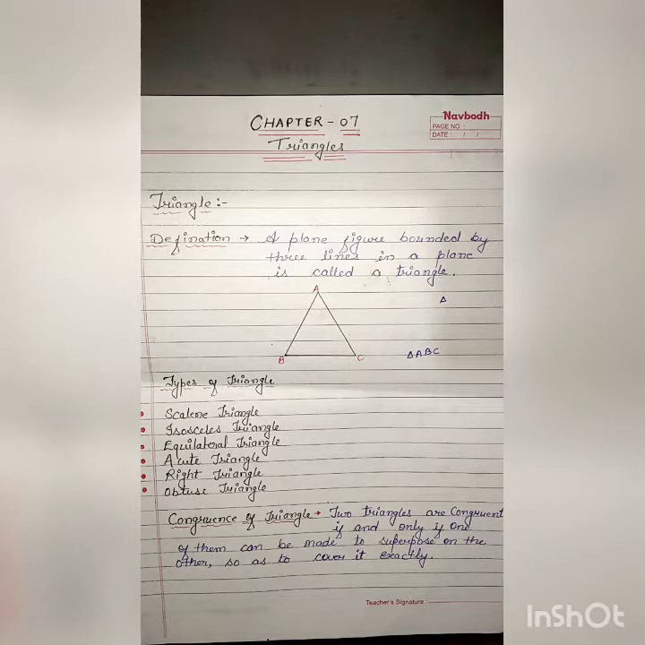Now, what is the congruence of triangles? Triangles are congruent if and only if one of them can be made to superpose on the other so as to cover it exactly. Okay, it's called the congruency of triangles. We also use the property that they cover each other exactly in the plane. Okay, these are called congruent triangles.